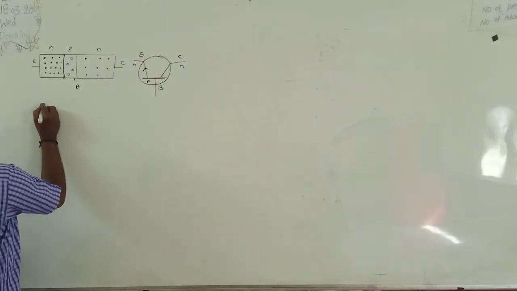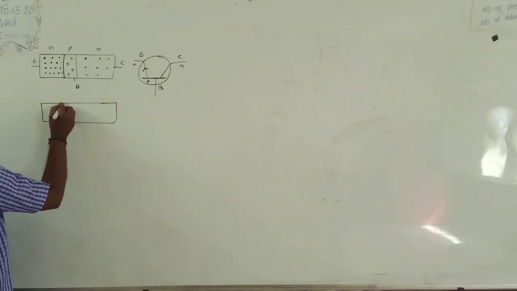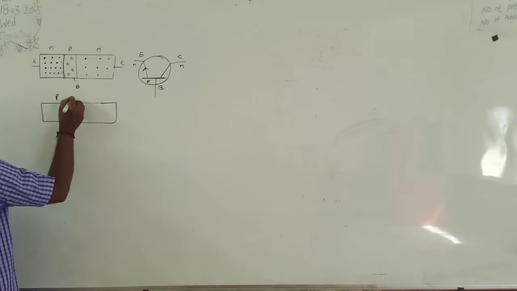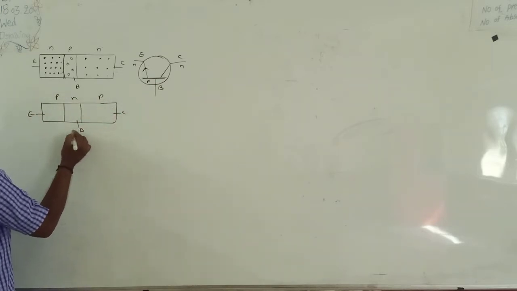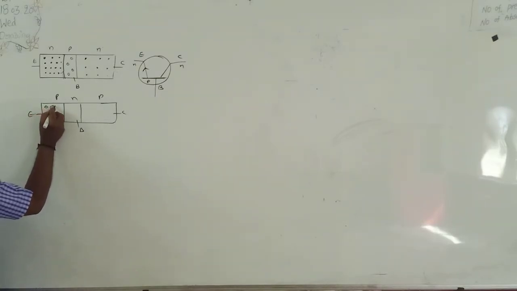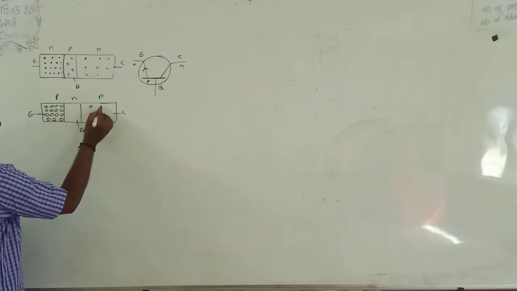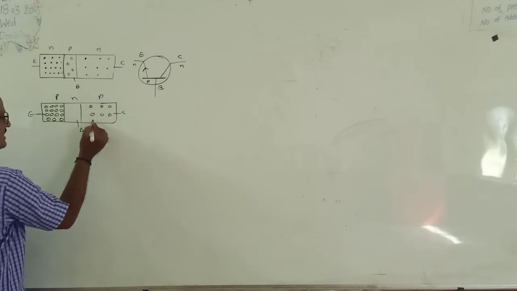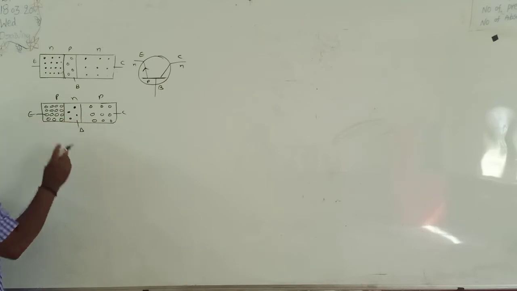And again, in case of a PNP transistor, suppose this is a PNP transistor, this is the emitter, this is the collector, and this is the base, right? The emitter is made up of p-type semiconductor, meaning it contains a large number of positive charge holes. And the collector is moderately doped, meaning it contains fewer positive charge holes.